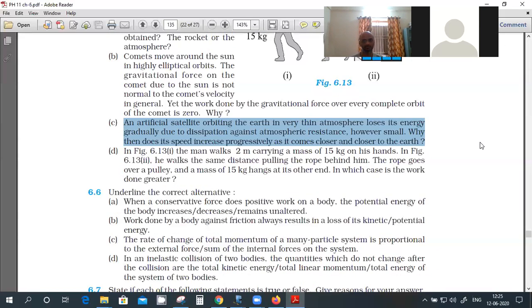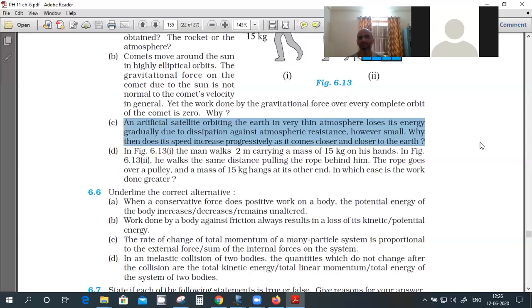So because work is being done by air friction. Earth's gravity, sorry. If the orbit is not changing, suppose it's the same distance, it's not moving closer, then the speed will decrease. The rotational speed will decrease. But it is moving inwards, right? So that inward motion is provided by the gravitational force.